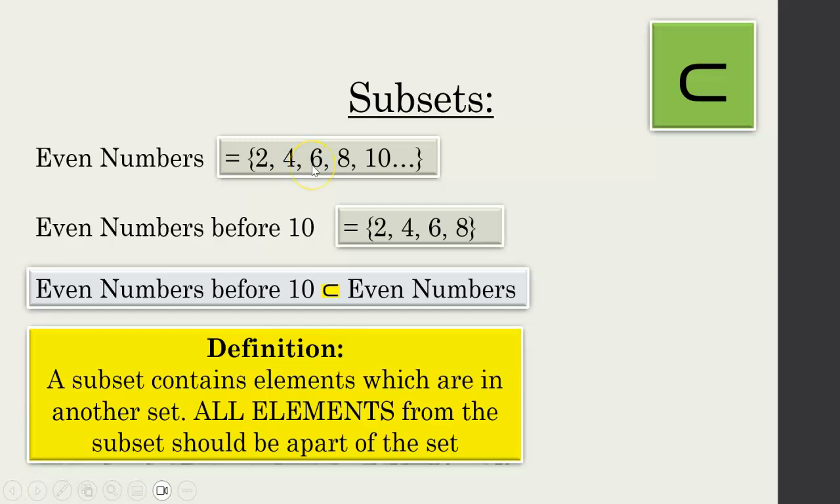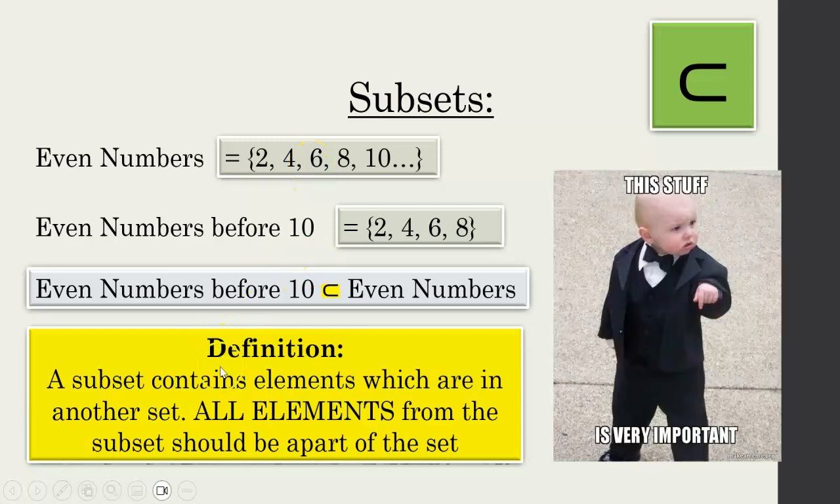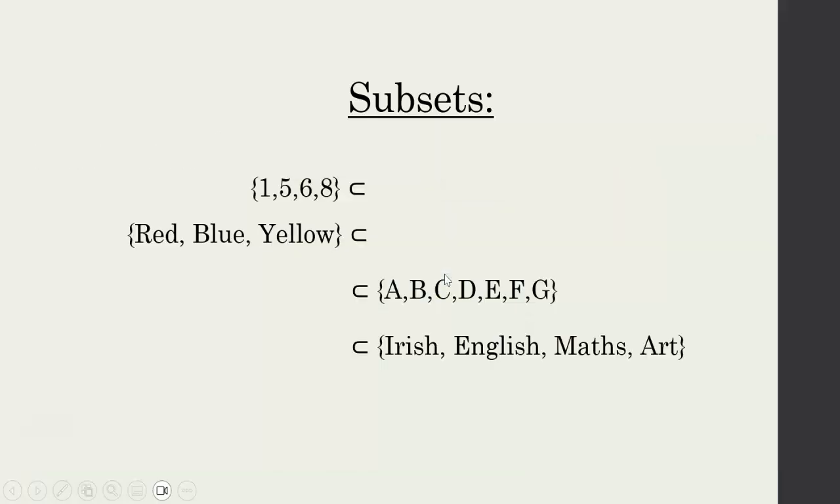That's what I mean by all elements from the subset should be part of the original set. So yeah, that's really important, just the all elements part. Just remember that. So yeah, just a few examples.